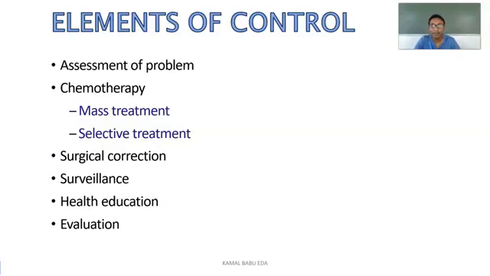What are all the elements included? Mainly we have to go for assessment of the problem, then chemotherapy. So mass chemotherapy we are giving and selective treatment also. In case surgical interventions are needed, we are giving surgical correction, surveillance is given, proper health education is given, and evaluation of the problem and the program which has been implemented.